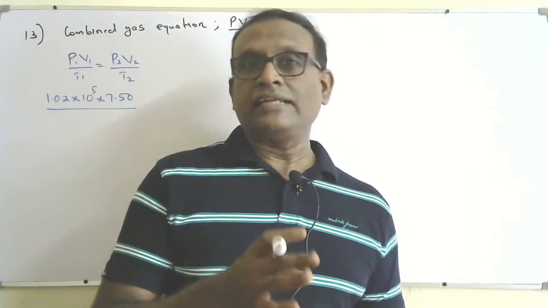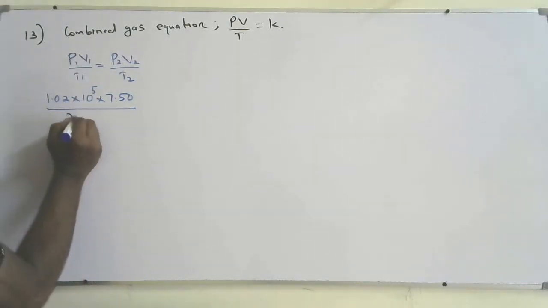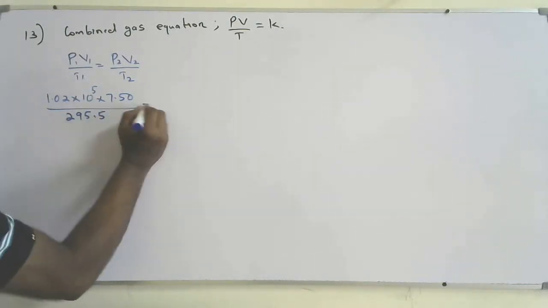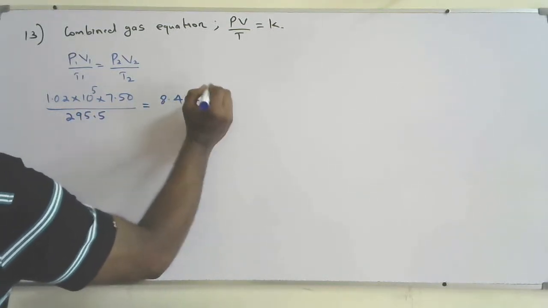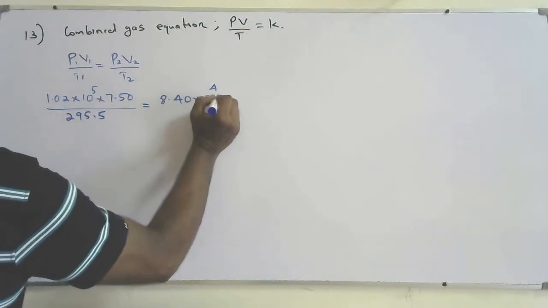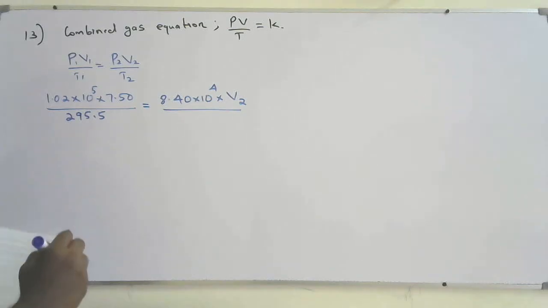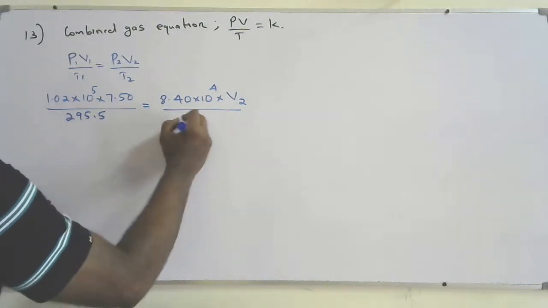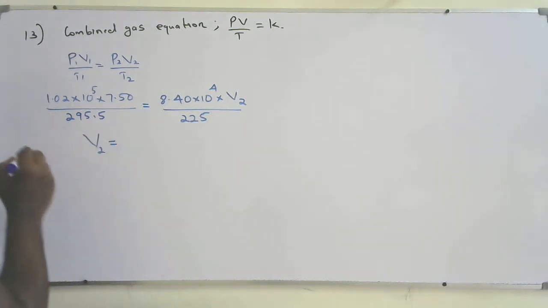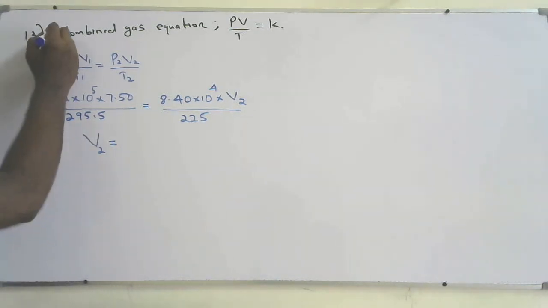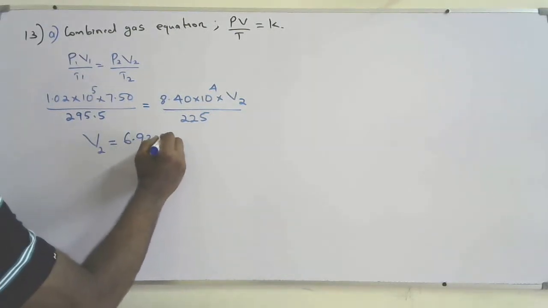To convert to Kelvin, add 273, so that will become 295.5, equal to 8.40 times 10 to the power 4, the pressure, into V2 over the temperature, which is minus 48 plus 273, 225. Okay, so find the V2. That is question number 13 part A. So the V2 will be 6.93 meter cube.